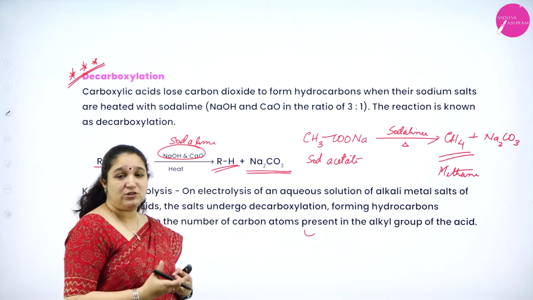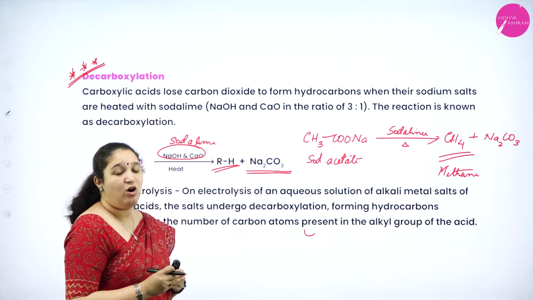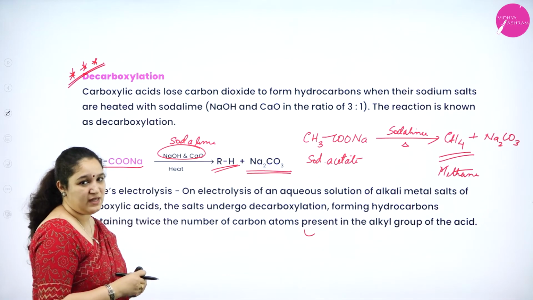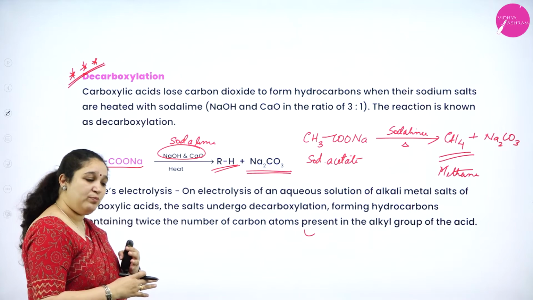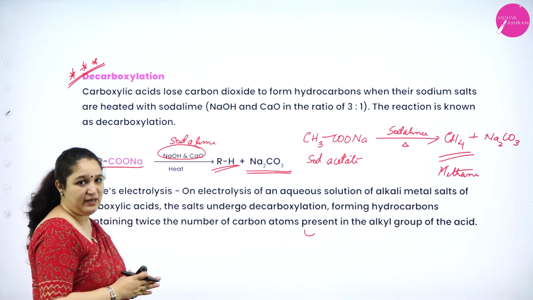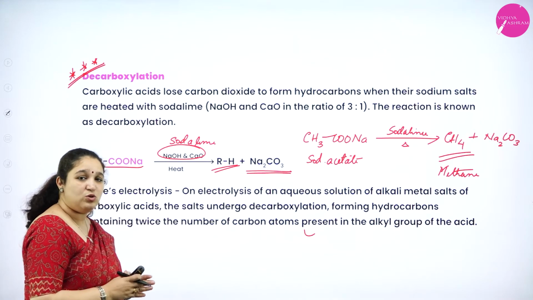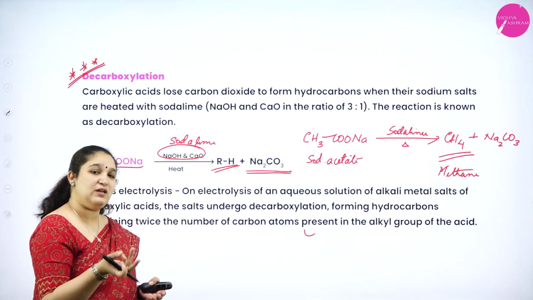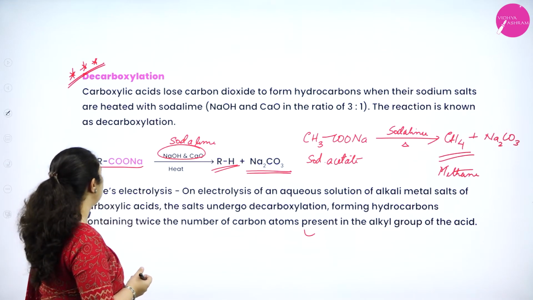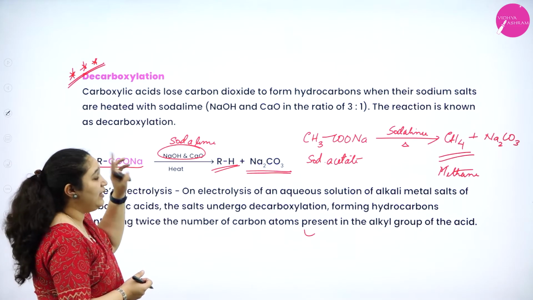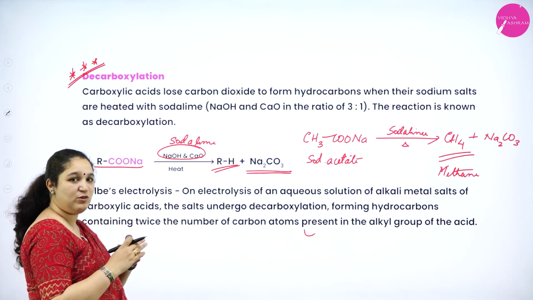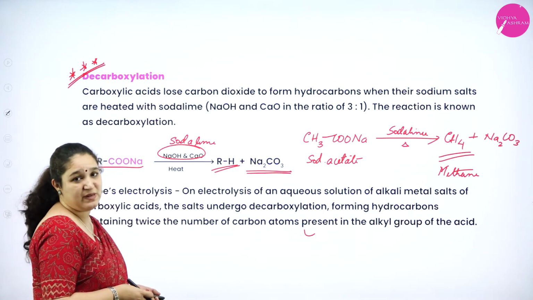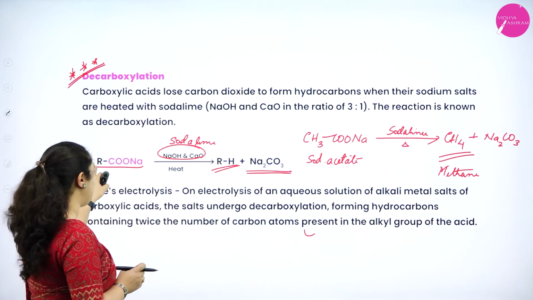Now, if you do electrolysis of the alkali metal salt of a carboxylic acid, then that will also be decarboxylation where carbon dioxide is liberated, and it will produce hydrocarbons, but the number of carbon atoms will be double, twice the number of carbon atoms present in the alkyl group, not this group, we have to take only the alkyl group.